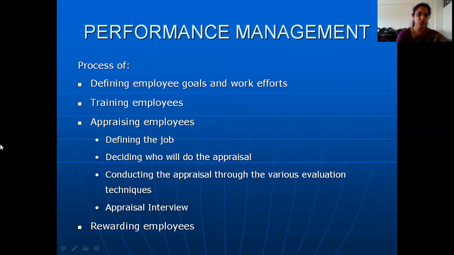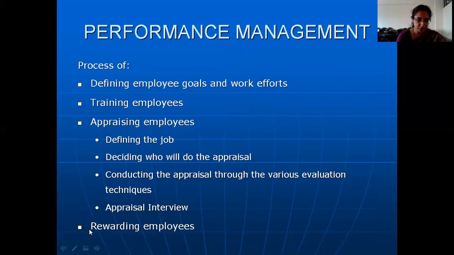So coming back to our process of performance management, the first thing is defining the employee goals and work efforts, which we just saw right now. Then the next thing here is training the employees. We have seen adequate content relating to how training is done, on the job training techniques, off the job training techniques. All these things we have seen in our previous videos.